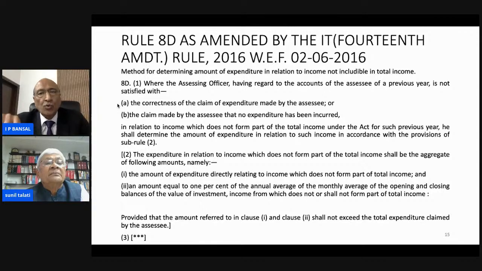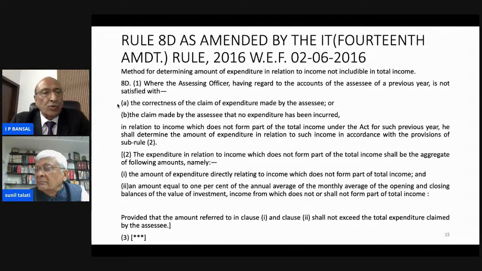Now sub-rule 2 describes the method of disallowance. The expenditure in relation to income which does not form part of the total income shall be the aggregate of the following amounts. The first is the amount of expenditure directly relating to income which does not form part of total income.